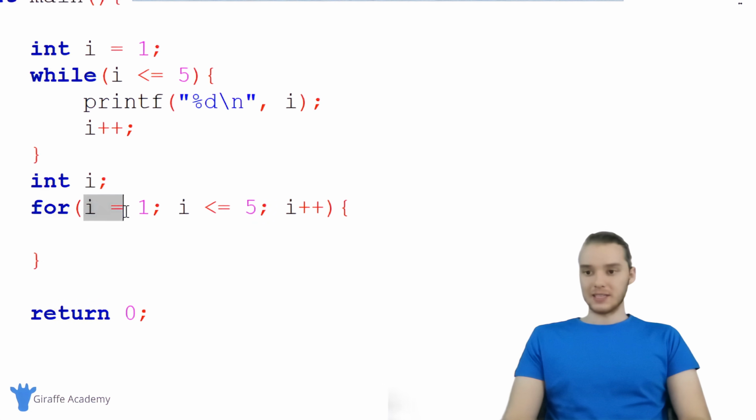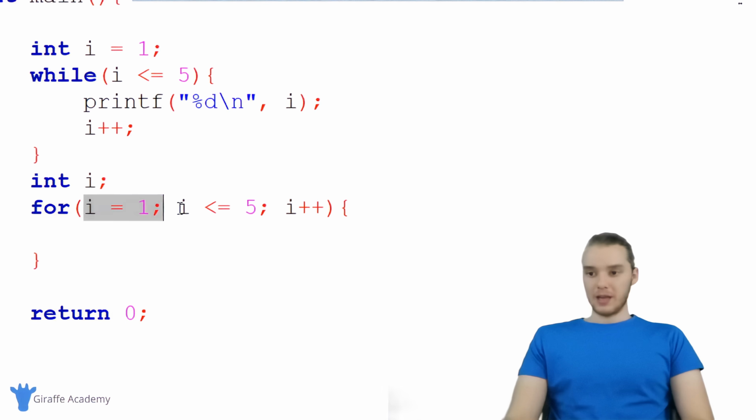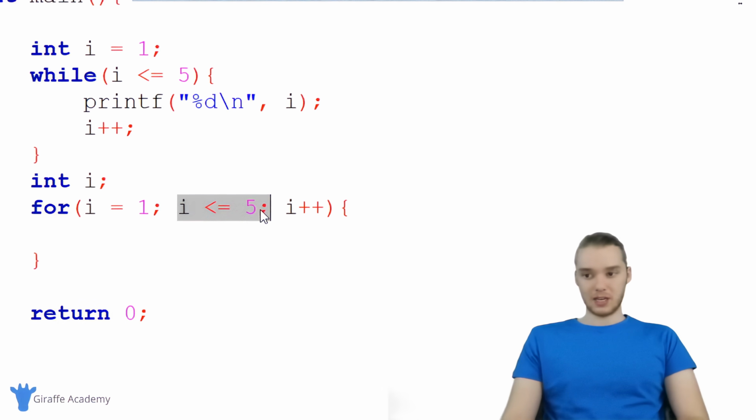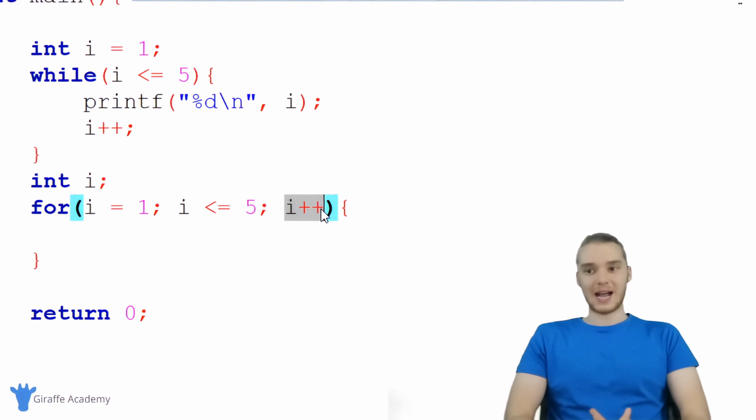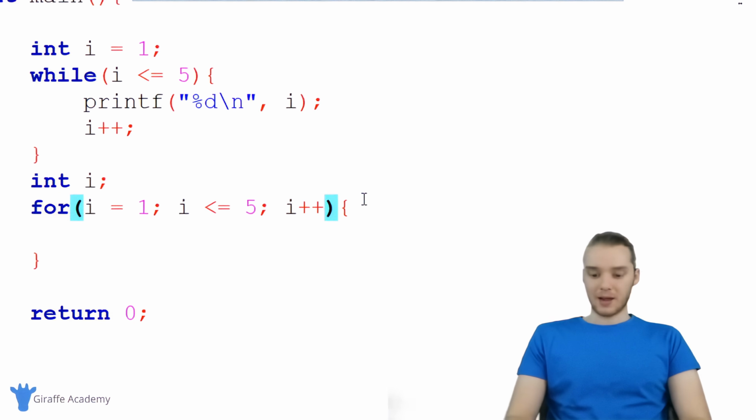So you'll notice I have these little sections. Here's the first section, where we're initializing the variable i. We're saying i is equal to 1. Here we're specifying our looping condition, so we're going to keep looping while i is less than or equal to 5. And over here is a line of code that's going to get executed every time we go through the loop. Here I'm saying i++. I could also say i-- and that would decrement i. I could say i is equal to i + 2, etc. I could do basically anything I wanted over here. Let's just keep it at i++ for now.